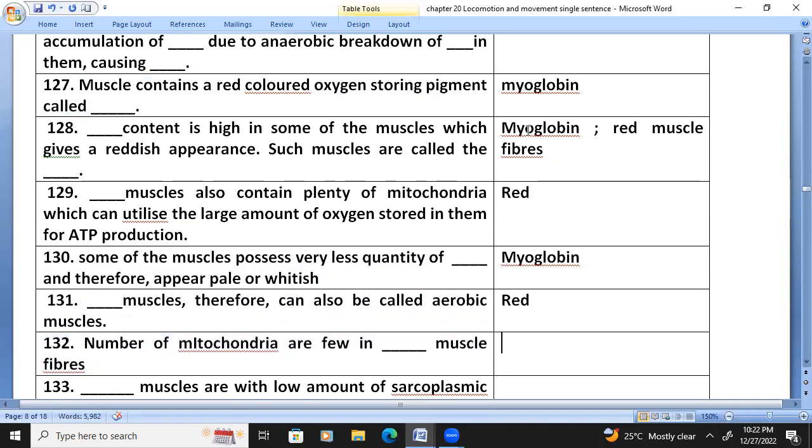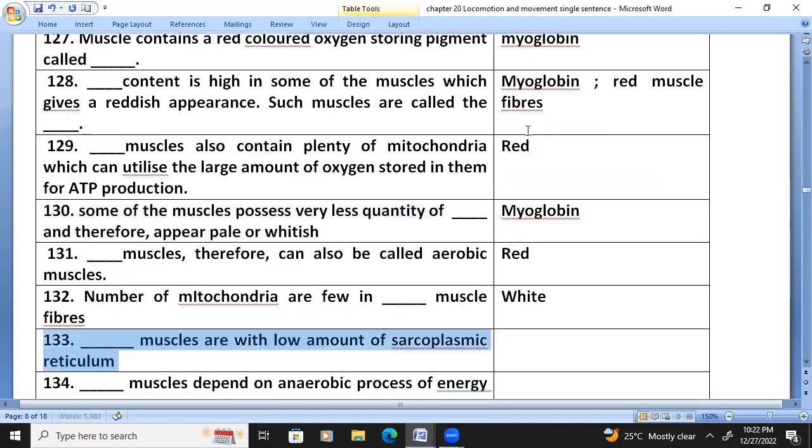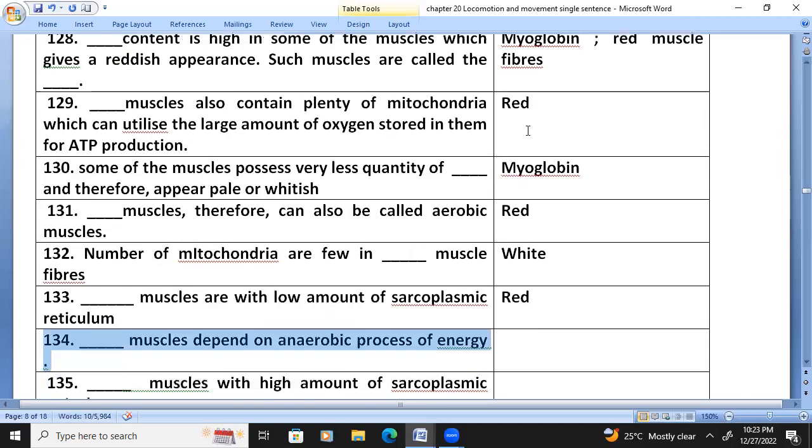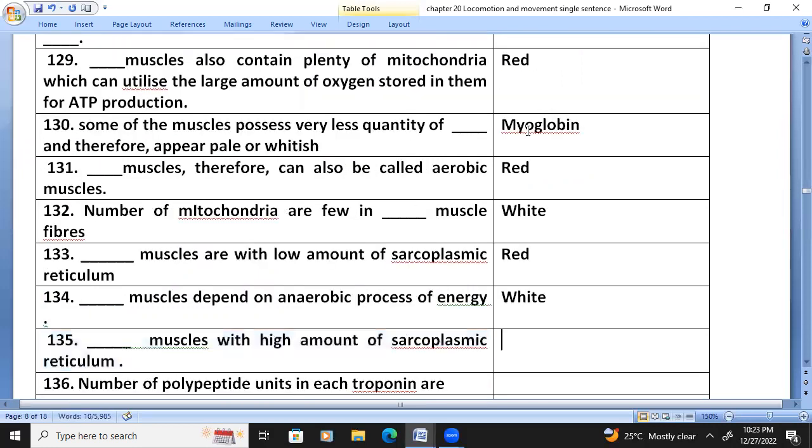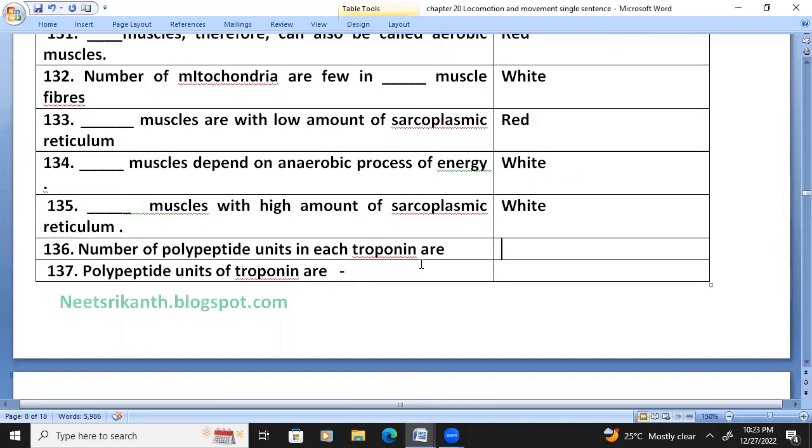The number of mitochondria is few in white muscle fiber. White muscles have a high amount of sarcoplasmic reticulum, while red muscle has a low amount of sarcoplasmic reticulum. White muscle depends on anaerobic processes for energy. Number of polypeptide units in each troponin?